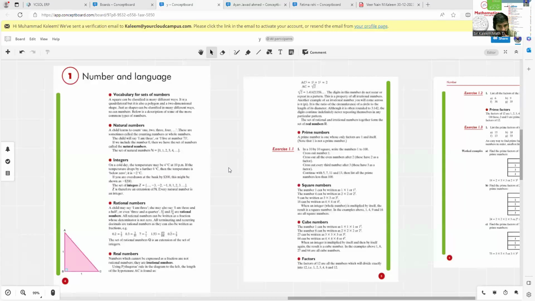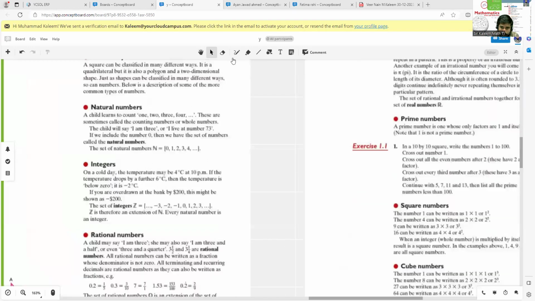Here is our first topic, number and language, in which the first subtopic is natural numbers. We are already familiar with natural numbers, like the numbers that we deal with in daily life: 0, 1, 2, 3, 4, 5, and so on. These numbers are known as natural numbers. Only positive numbers are in the set of natural numbers.